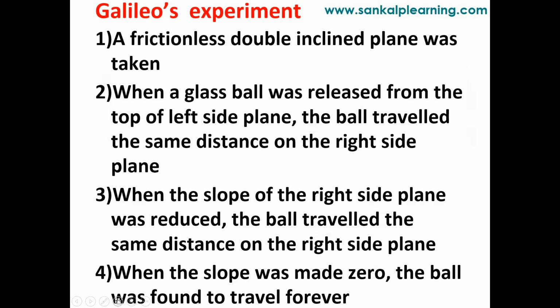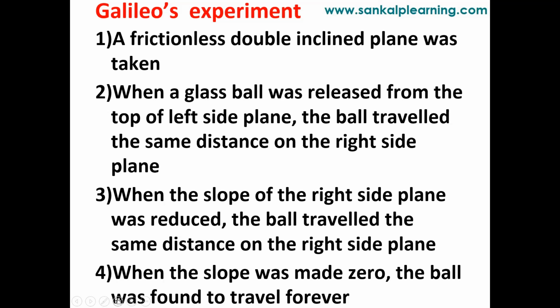When the slope was made 0, the ball was found to travel forever. What he wants to prove by his experiment is that once the ball is in one state of motion, it will continue that state. As it is moving, it will continue the motion. Till when? Until some other force starts acting on it, the motion will continue. This was given by Galileo.